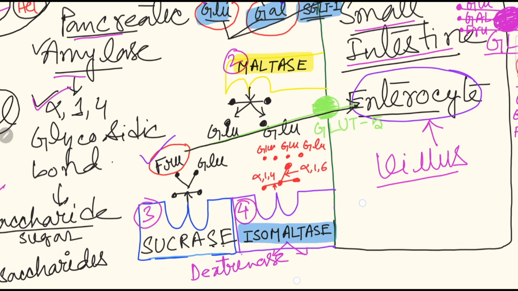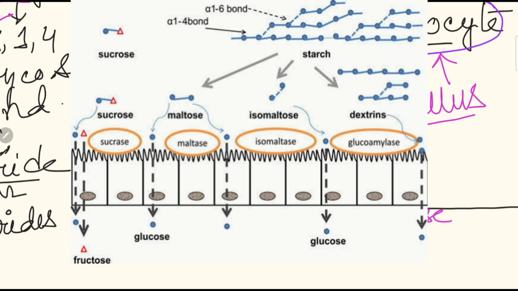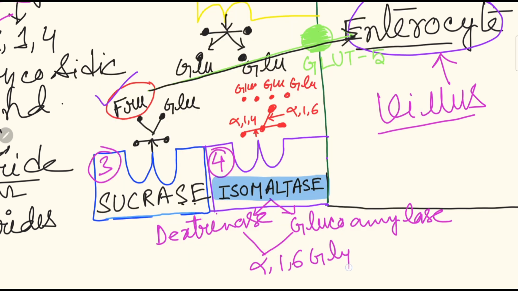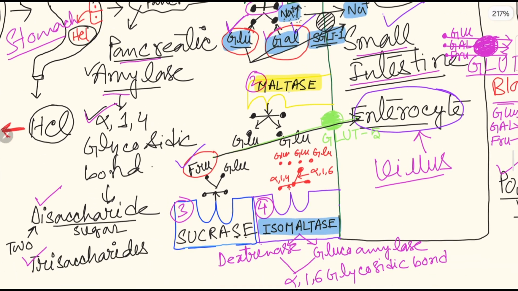Isomaltase is very important because it is similar to the enzymes dextrinase and glucoamylase. These two enzymes are able to split the alpha-1,6 glycosidic bond. So what happens? Okay, lactase splits lactose and produces one molecule of glucose and one molecule of galactose. Next, maltase splits maltose and converts it to two molecules of glucose.